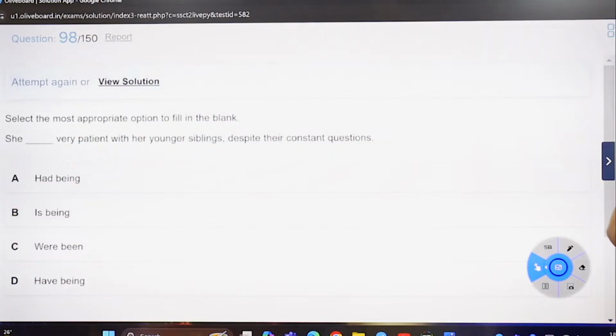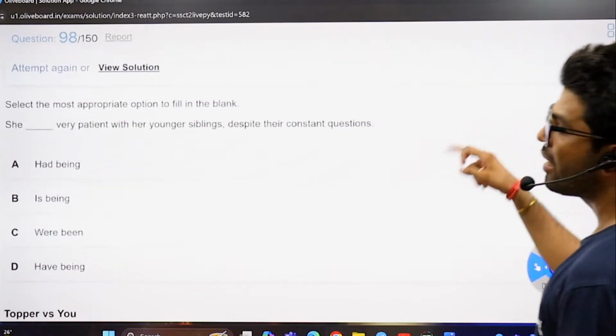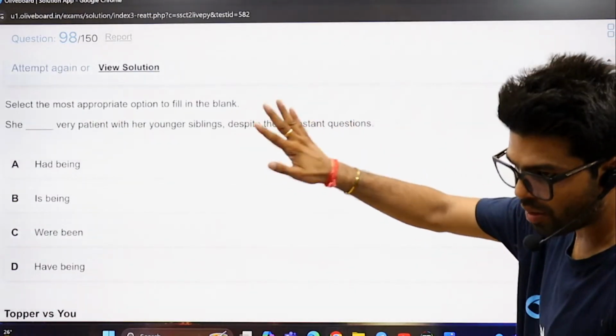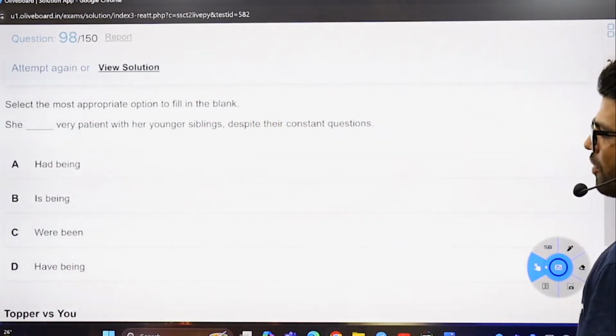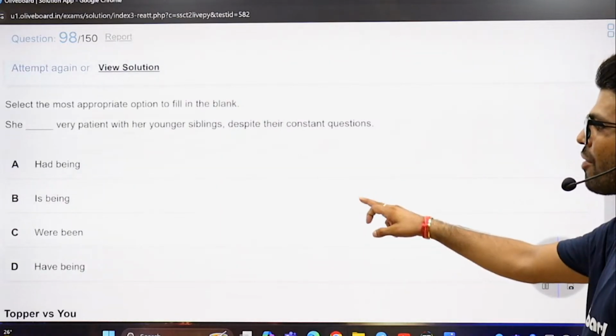She, blank space, very patient with her siblings, despite the constant questions. She had plus an ing. Had does not take an ing. She is being perfect. She were impossible. She have impossible.